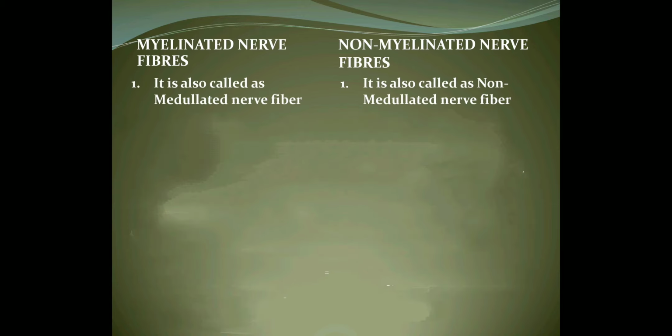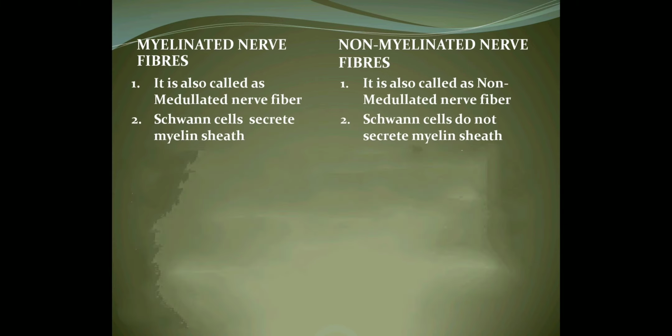You will find in myelinated, there is myelin sheath present, and in non-myelinated, myelin sheath is absent. Actually, this myelin sheath is nothing but an insulating fatty layer. So this fatty layer is present in myelinated nerve fibers, and the same fatty layer is absent in non-myelinated.